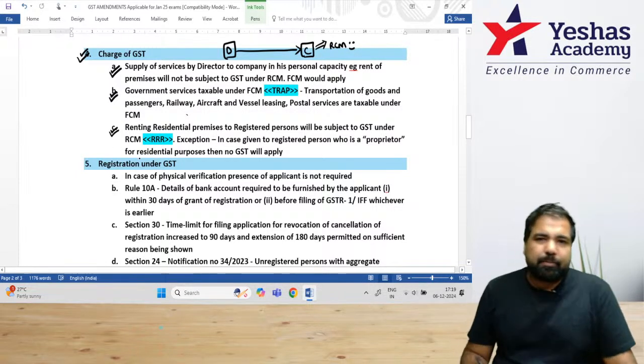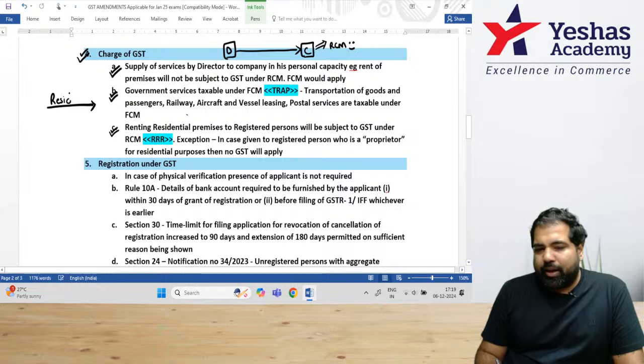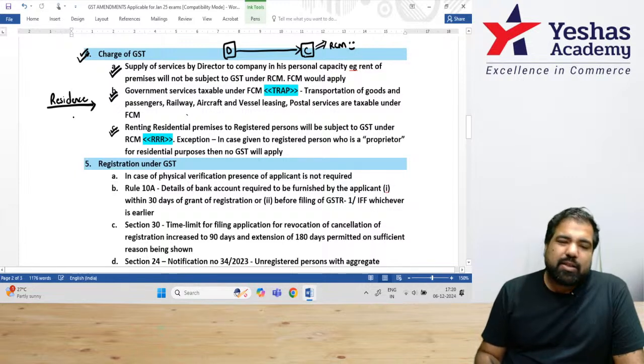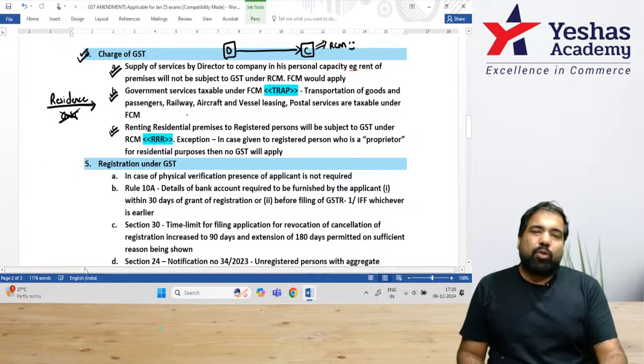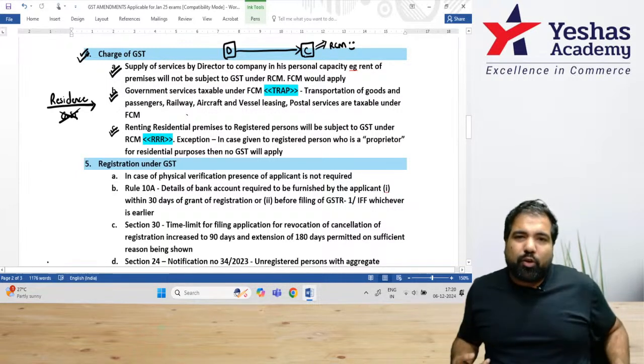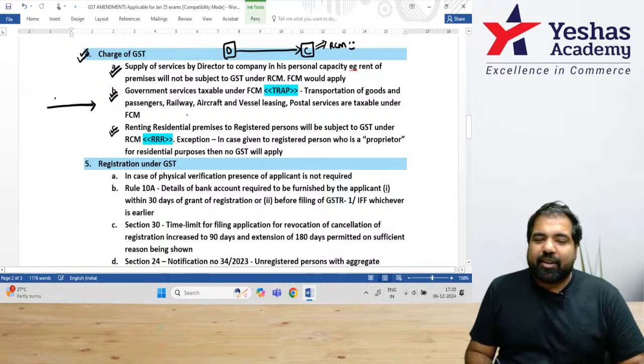Let's talk about that. Earlier, the government had said that if anyone rents out a residence, example, I'm new in Bangalore and I rent a residence in Bangalore, that residence will not be subject to any GST. It was completely exempted. But then lots of people started misusing it. They would take residence and then they would use it for office purposes. So the government made a rule now that the rule is called RRR.